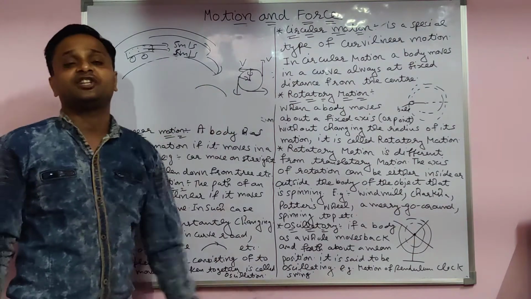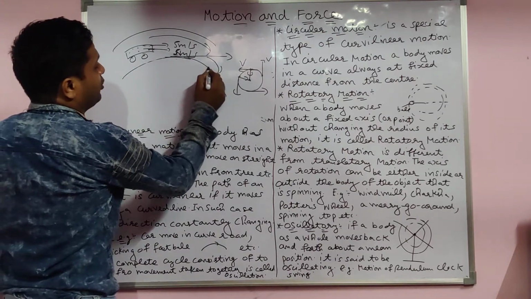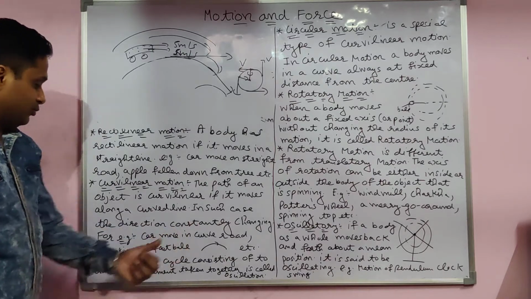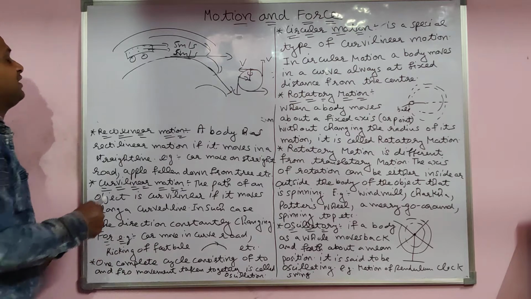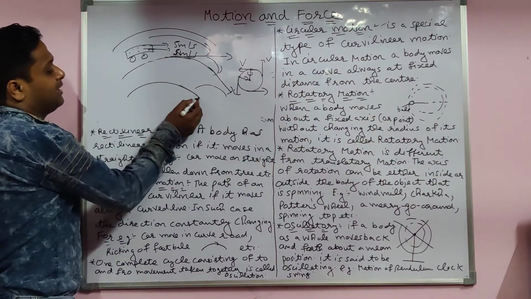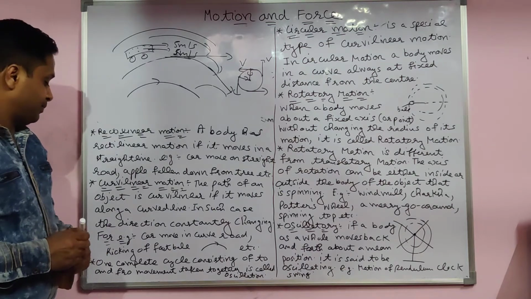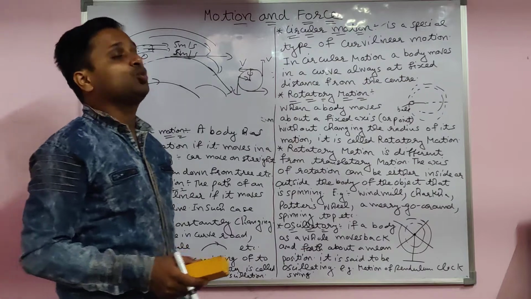Here the direction is like this. If you want to know the direction, draw the tangent only. Examples: a car on a curved road, and when a football is kicked by a player, it moves in a parabola path in curve form. A parabola is also a curved path.